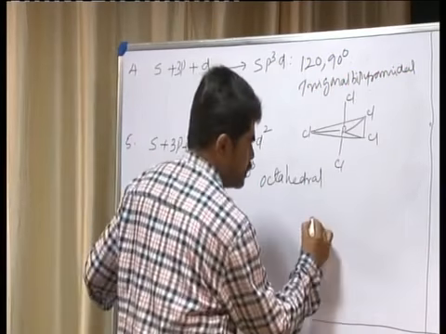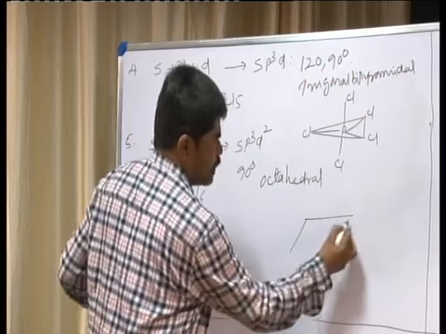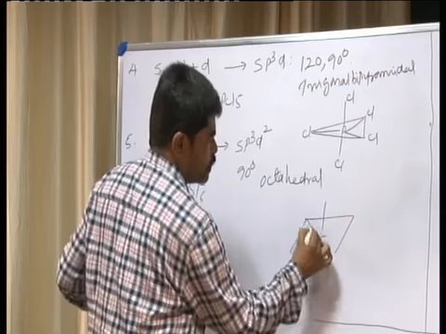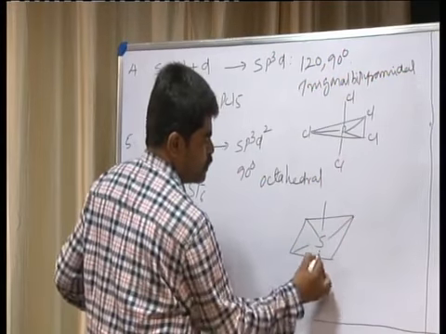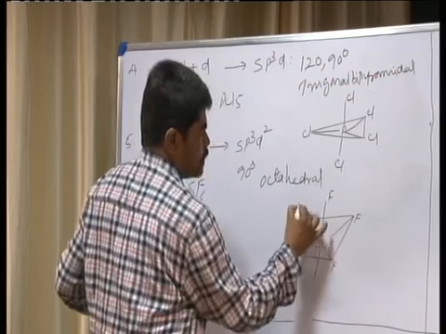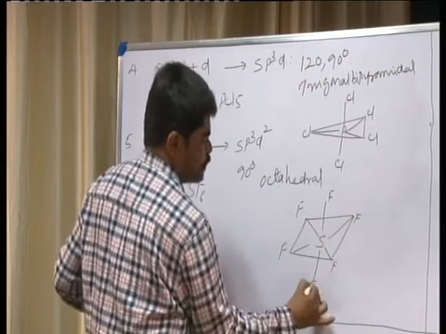I'll write it here. You can write the octahedral shape like this. S, 1, 2, 3, 4, 5, 6. SF6. This is octahedral shape.